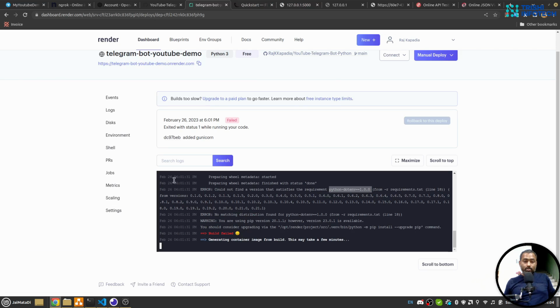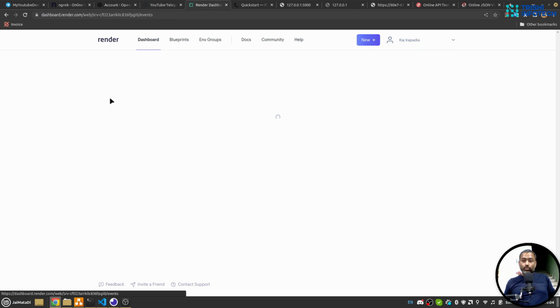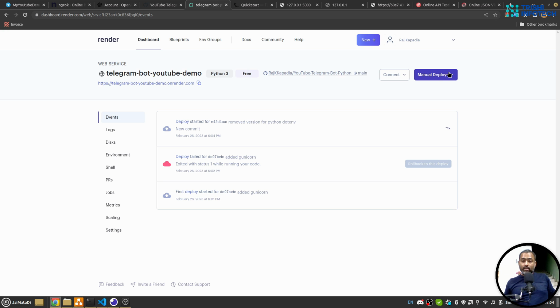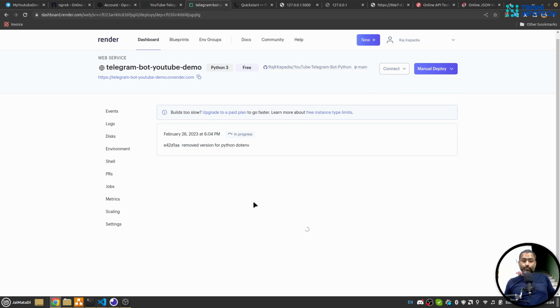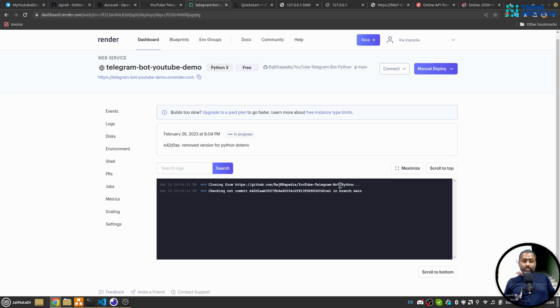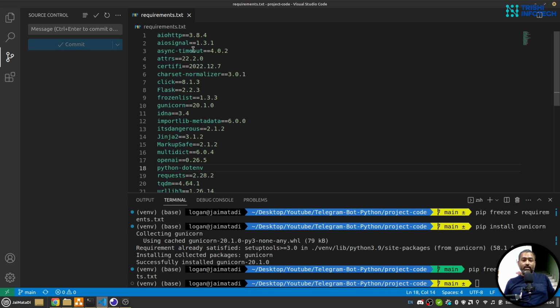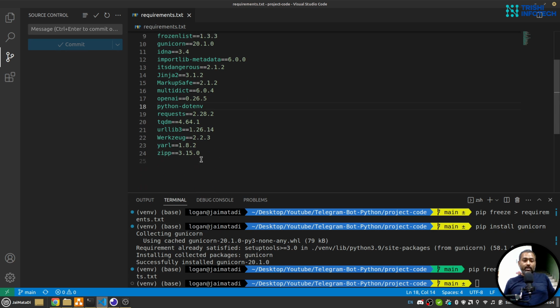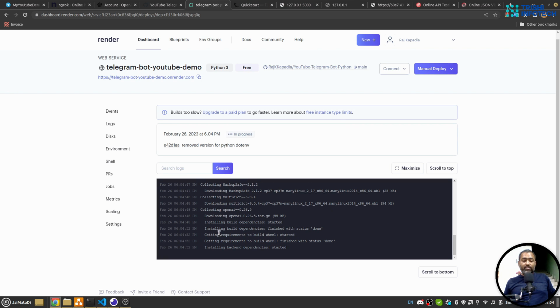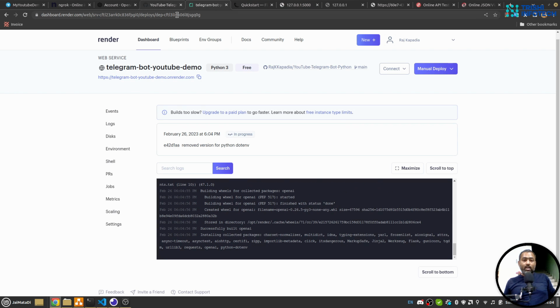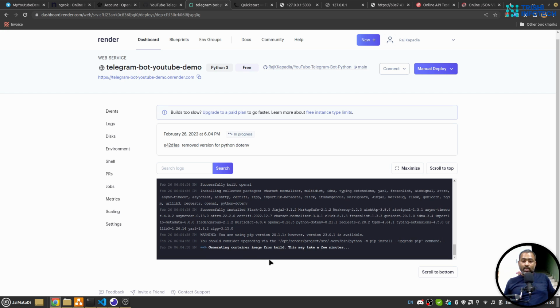I pushed this. So now if I go to events, yeah, the deployment process has started again. Hopefully this time it works. If it doesn't work, I'll make the changes. The most probable case of failing is that some of the packages and the version of that package doesn't support 3.7. So if that issue persists, I'll change that and push that code onto GitHub. But I think all the packages are successfully installed now. So I'll wait for it to complete and I'll resume the video after that.